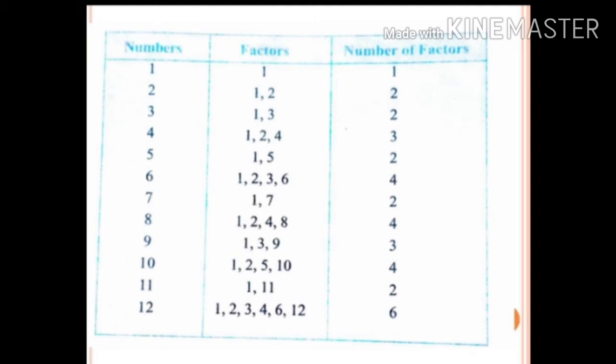For 7, 1 and 7 again. Number of factors is 2. For 8, 1, 2, 4 and 8. Number of factors is 4. For 9 it is 1, 3 and 9. Number of factors is 3. For 10 we have 1, 2, 5 and 10. Number of factors is 4. For 11 we have only 1 and 11. Number of factors is only 2. For 12 we have 1, 2, 3, 4, 6 and 12. The number of factors is 6. If you want, for personal activity, you can do more factors and make a table and keep it for your reference, children.